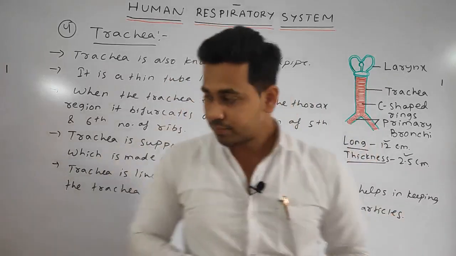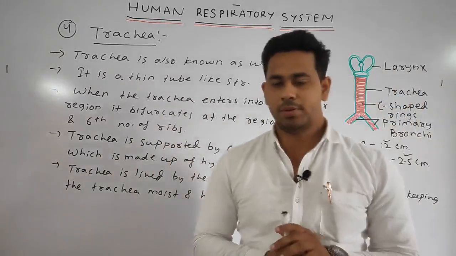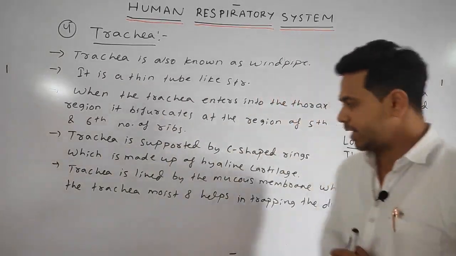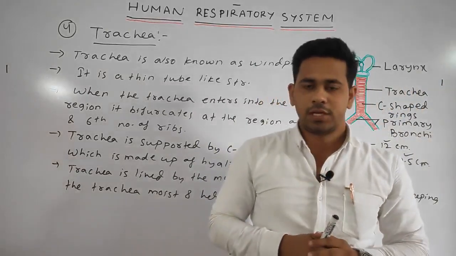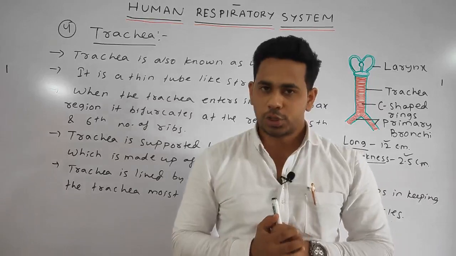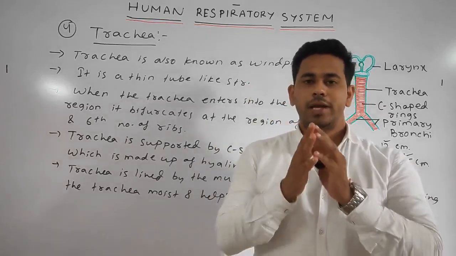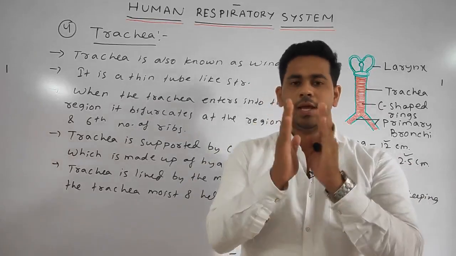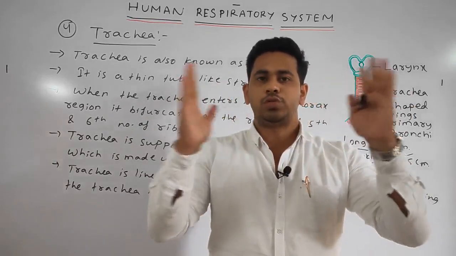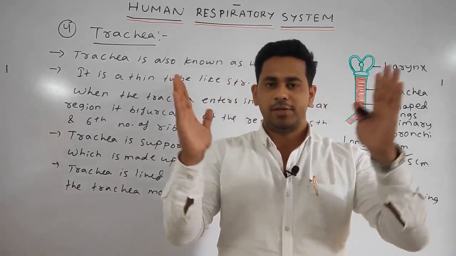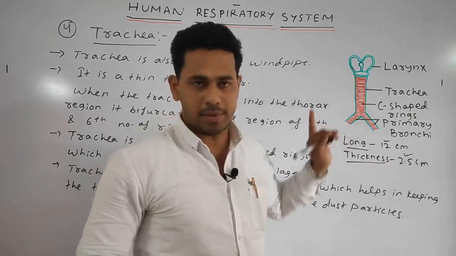What I have told, the trachea is lined by the mucous membrane which helps in keeping the trachea always moist and helps in preventing the entry of the dust particles. As the mucous membrane secretions are there, it acts as sticky, by which the dust particles will stick to this mucous membrane.